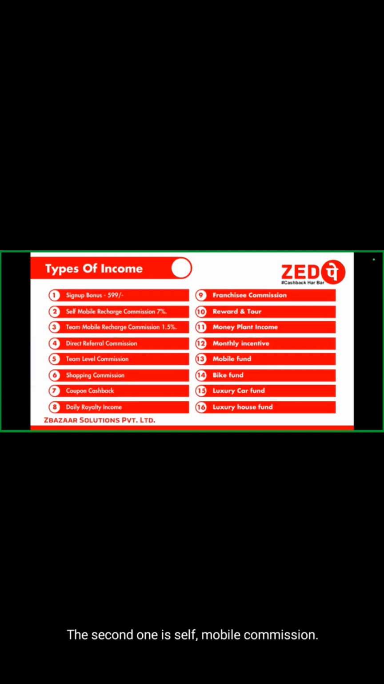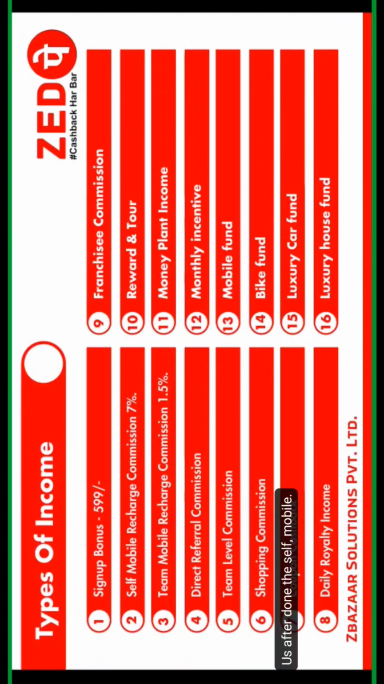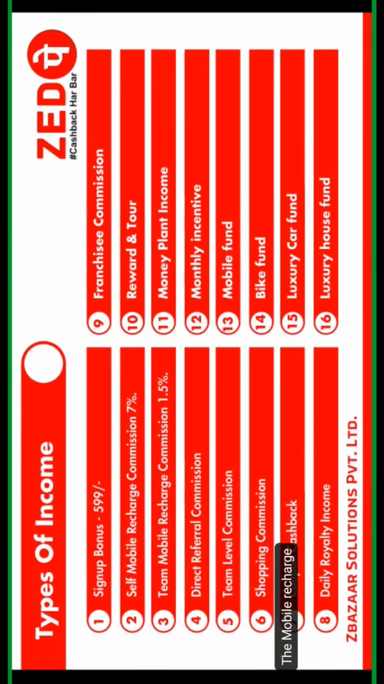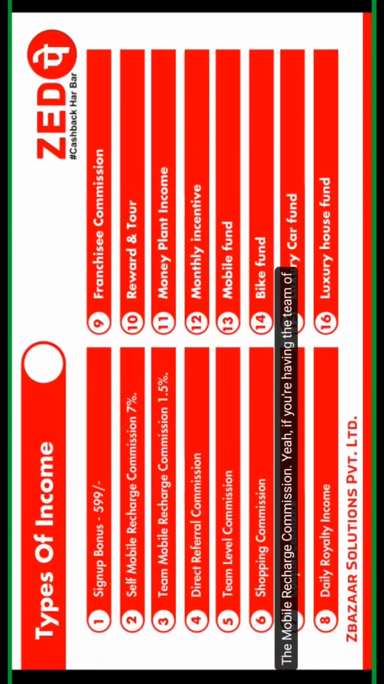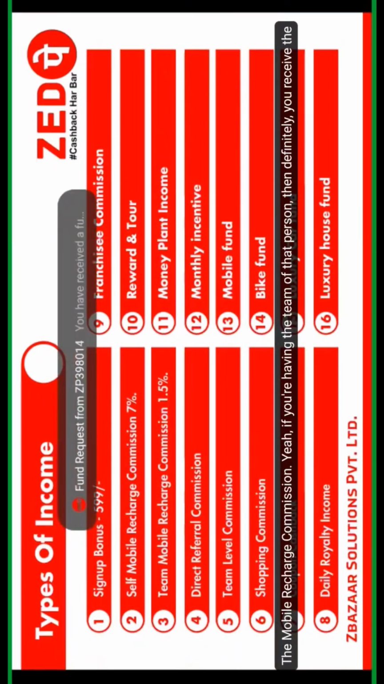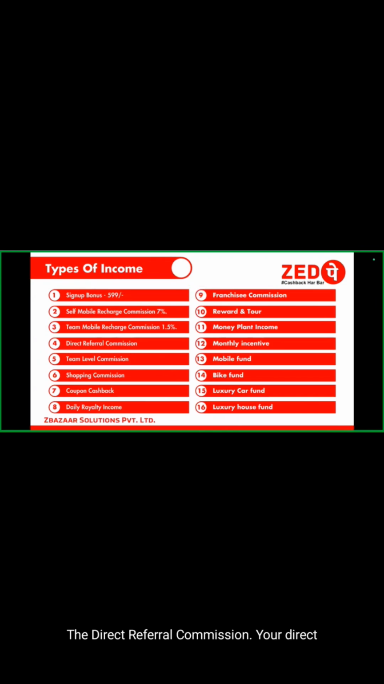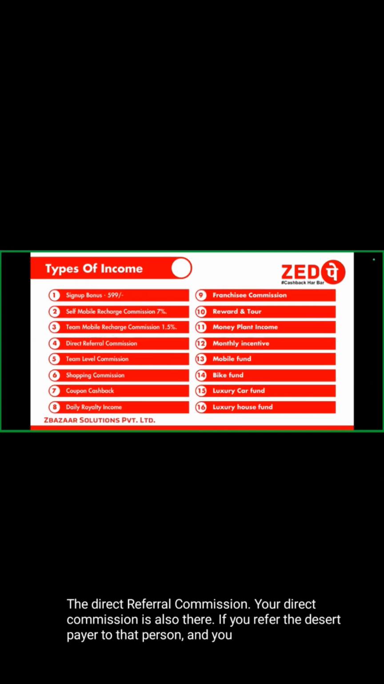After a person's mobile recharge, a person receives a commission of 7%. Mobile recharge commission, yeah, if you have a team under that person, then definitely you receive a commission of 1.5%. The direct referral commission is also there, if you refer the ZPay app to that person and you are active with any package.